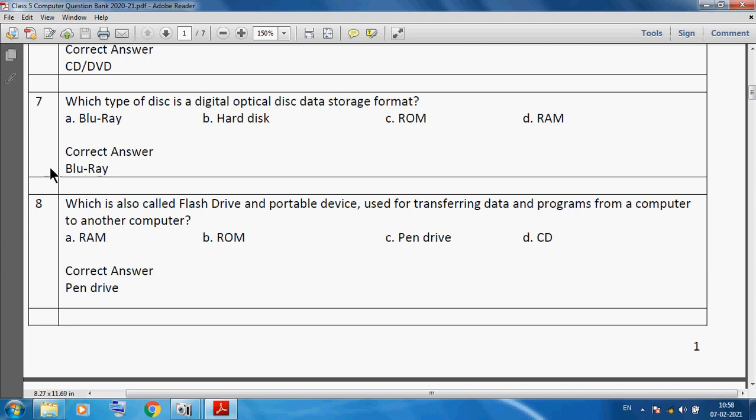Blu-ray type of disk is a digital optical disk data storage format. Which is also called flash drive and portable device used for transmitting data and programs from a computer to another computer? We can use pen drive. Pen drive is also called flash drive, a portable device used for transferring data and programs from one computer to